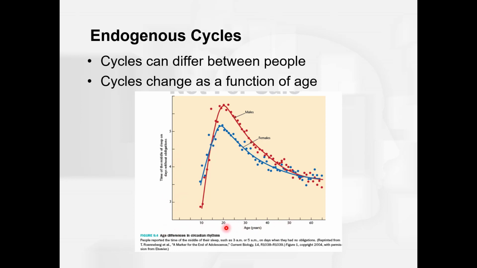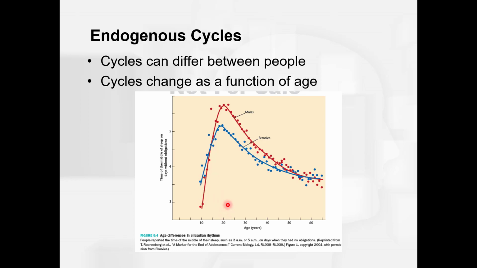So if you look here on this y-axis, we're looking at, let's say, a 10-year-old. A 10-year-old sleeps about 10 or 11 hours a night. That's about the average amount of sleep that they get. So here we're looking at 3 or 3:30 as the middle of their sleep cycle, which means they're going to bed around 10, getting up around 8. And of course, this is when there are no obligations such as school.